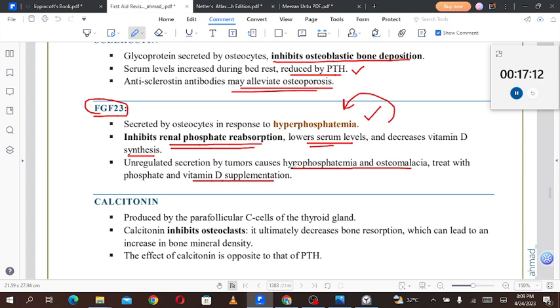Unregulated secretion by the tumor cells causes hypophosphatemia and osteomalacia. So if that FGF23 is being produced unregulated by the tumor cells, we'll have hypophosphatemia and osteomalacia. So we have to treat with phosphate and vitamin D supplementation.